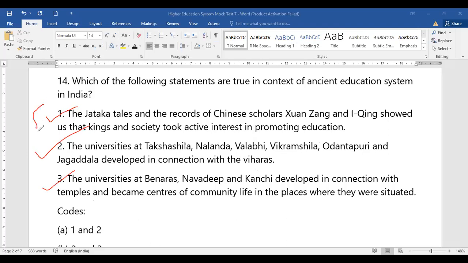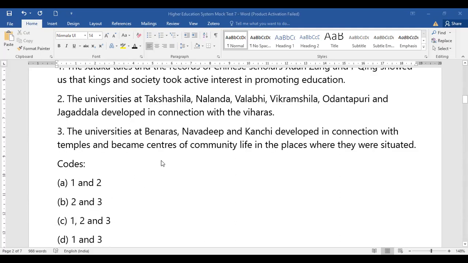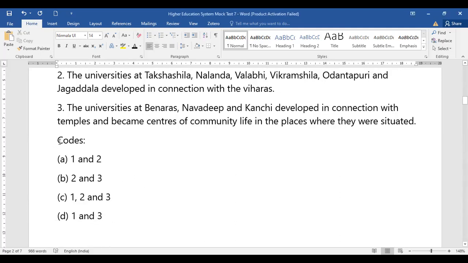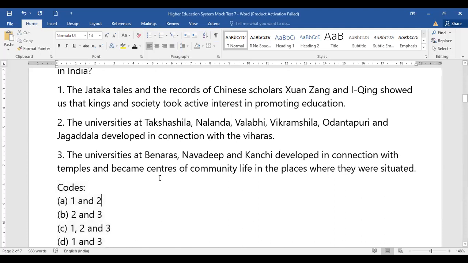So we have 3 statements, option number 1, 2 and 3. Now you need to tell which option is right: 1 and 2, or 2 and 3, or all three, 1, 2 and 3, or 1 and 3. So for question number 14, which code is the right code? There are 4 options. I'll take these options together so that it becomes easier for you to look at and understand the question.